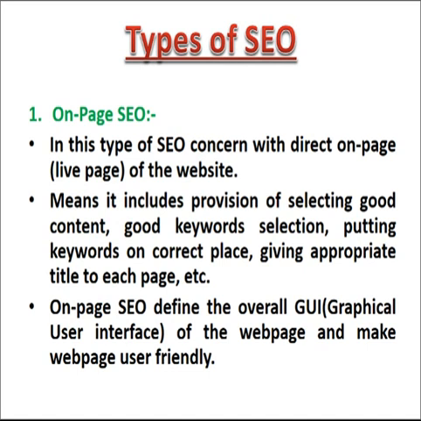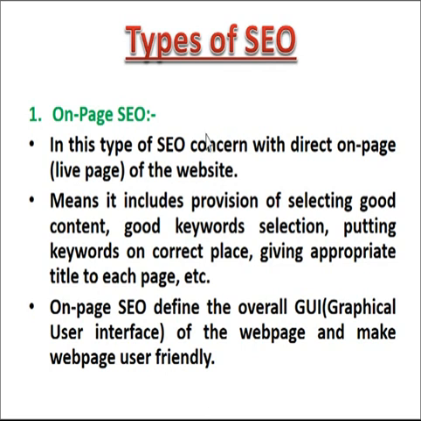On page means this type of SEO is concerned with the direct page, or we can call it the live page of the website. For this purpose, we will take an example. Suppose you are searching for the image of Sai Baba on the Google search engine. When you enter, the particular image will come in front of you, and that type of search we can call on page SEO. It is called the live page: whatever you search, you get the immediate result in front of the user.